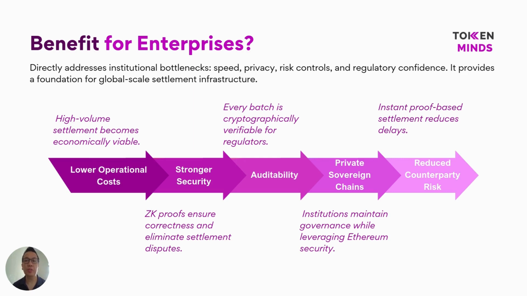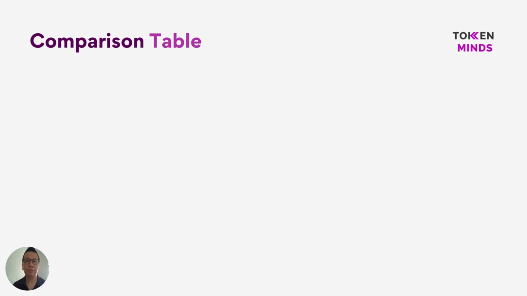At the same time, institutions retain full control over governance, access permissions, and compliance logic on their own chains. Auditability improves because every settlement is verifiable on Ethereum, even though the underlying transaction details remain confidential. This combination allows enterprises to scale financial operations without sacrificing privacy, compliance, or security.